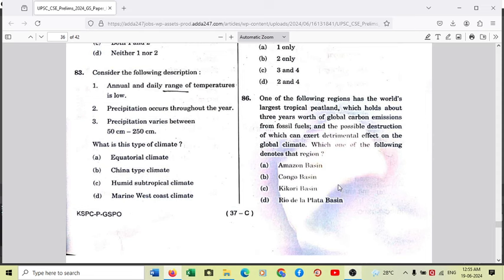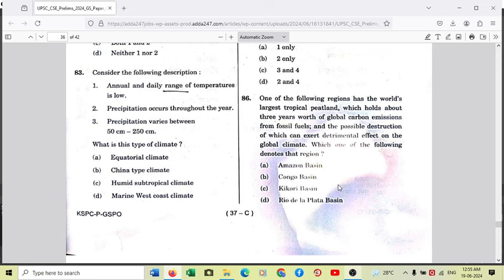So Amazon Basin is basically having 36,500 square kilometers of peatland area, and this is only 7.5% of the world's total. And you see option C here, Kikori Basin. So Kikori Basin is the peatland in Papua New Guinea. Now this is an island nation which is located north of Australia. It is on equator. And another option D is Rio de la Plata.